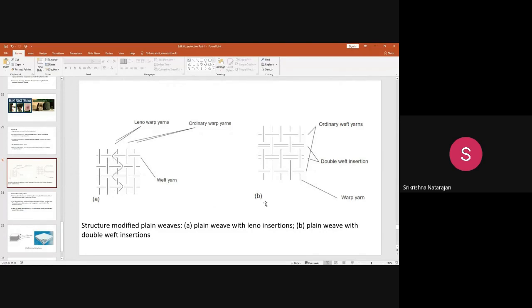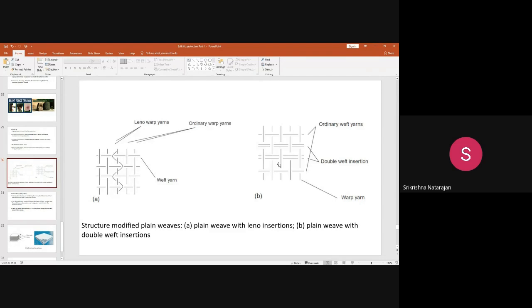And here it's a different plain view, where there is a Leno insertion to create more friction. But here, instead of one weft, we make a double weft. Okay, double weft insertion, so that the structure becomes more compact with higher friction. So the understanding from this about friction in ballistic protection is, if the friction increases, more yarns take part in the ballistic protection, so that it will lead to better absorption of energy. Okay, so that is the understanding.